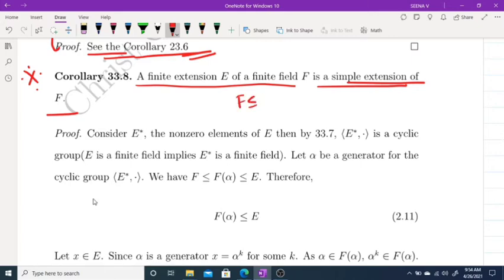What we have to prove: F is a subfield of E, E is a finite extension of F, and F is a finite field. Then we have to prove E is a simple extension. That means E equals F(alpha) for some alpha. This is what we have to prove.